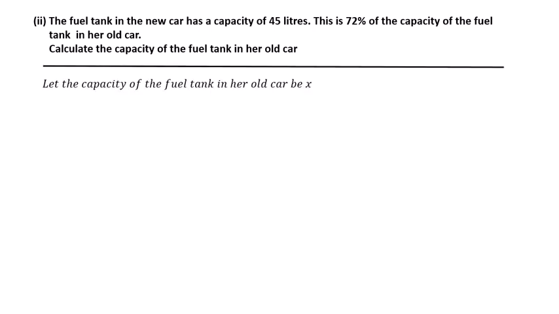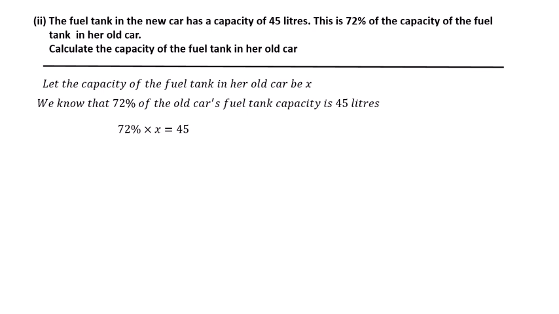Let the capacity of the fuel tank in the old car be X. We know that 72% of the old car fuel tank capacity is 45 liters. 72% multiplied by the old car capacity X is equal to 45 liters.